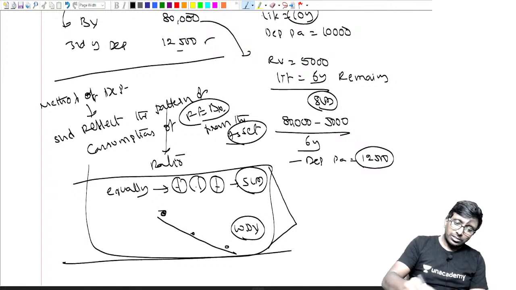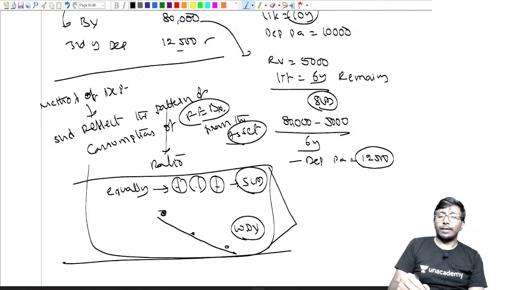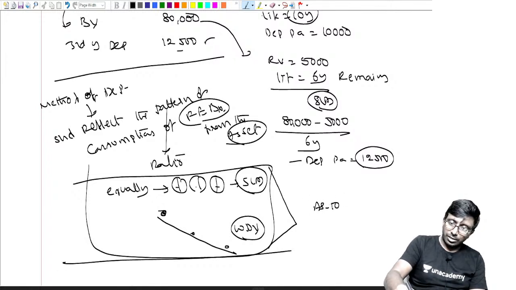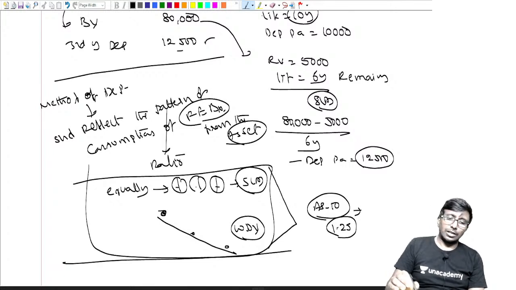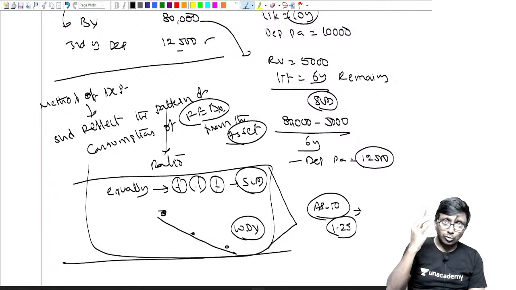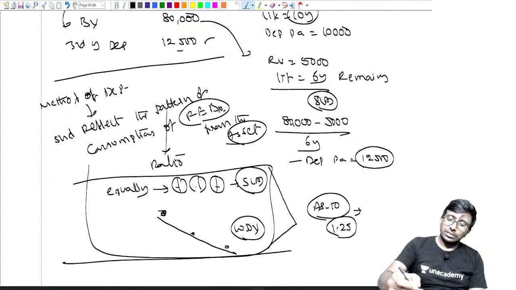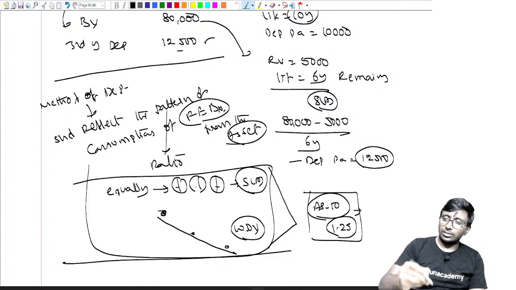Guys, we have completed Accounting Standard 10, a quick revision in approximately 1 hour 25 minutes. I hope I have done almost every important concept. You also revise it once again before the examination. If the concepts are clear, you will be able to handle any sums, otherwise there will be a problem.